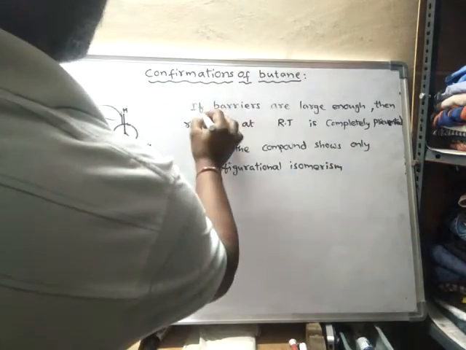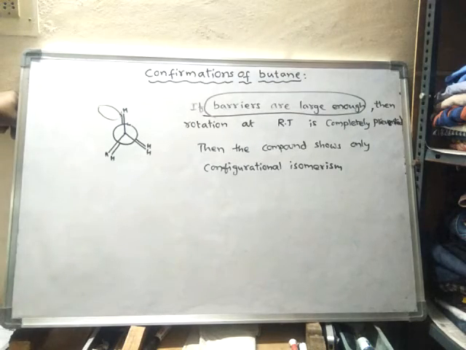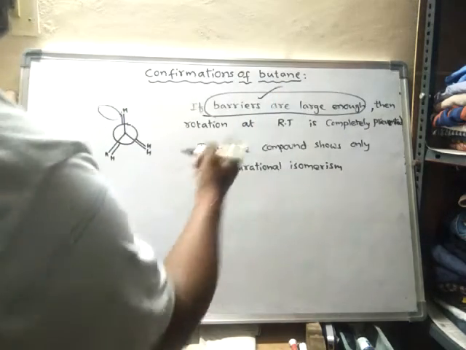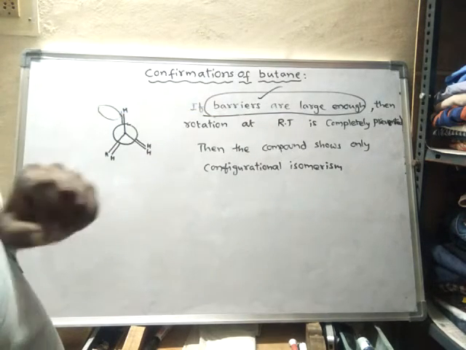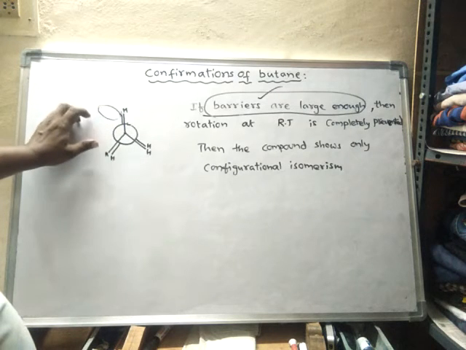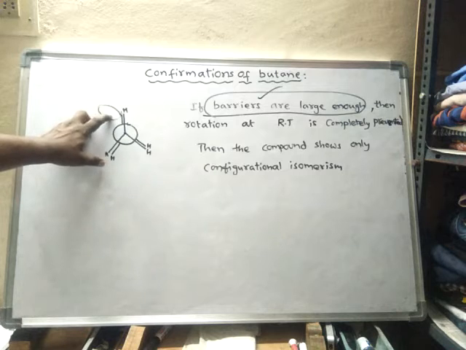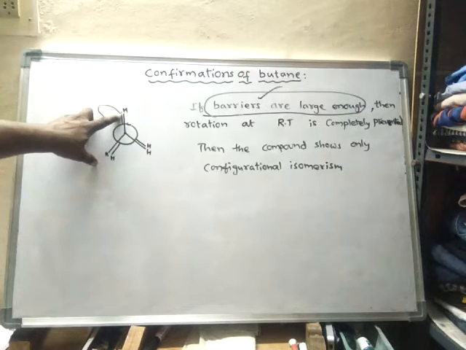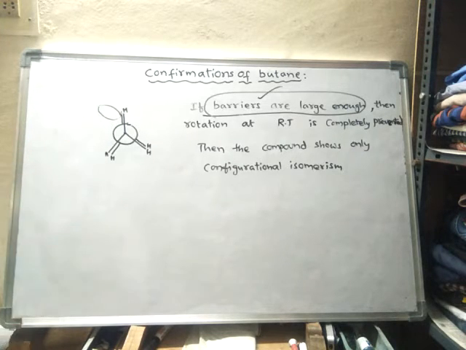When do the barriers become large enough? Whenever a very bulky group is attached, that is, whenever hydrogen is replaced by a bulky group, the energy barrier, or rotation barrier, will increase.